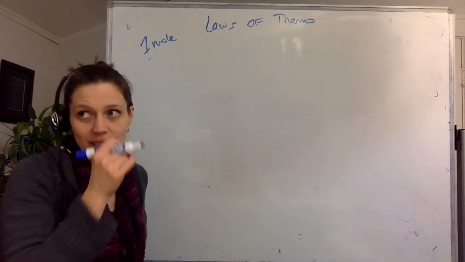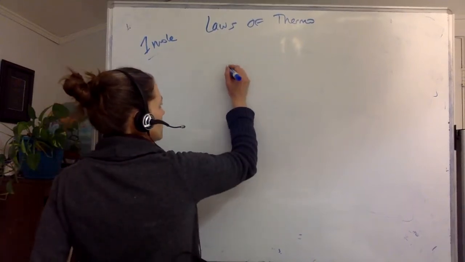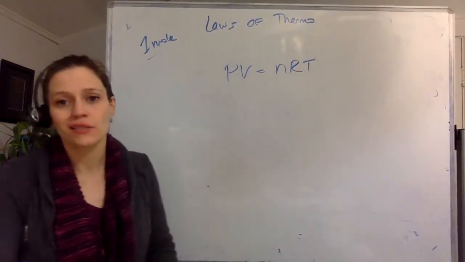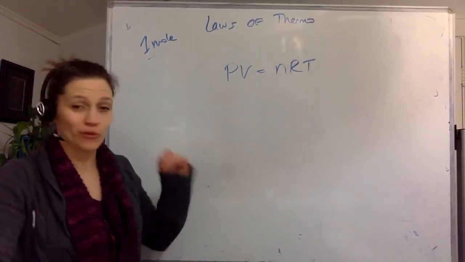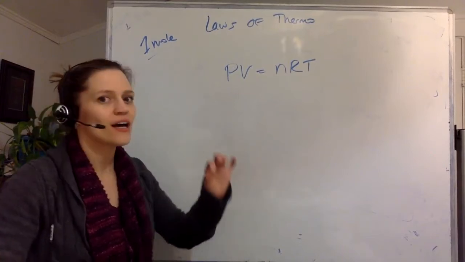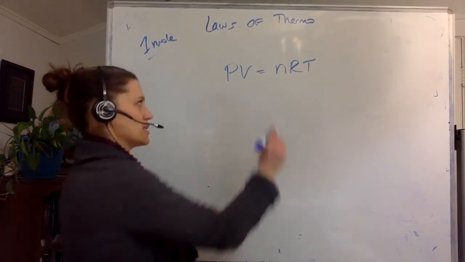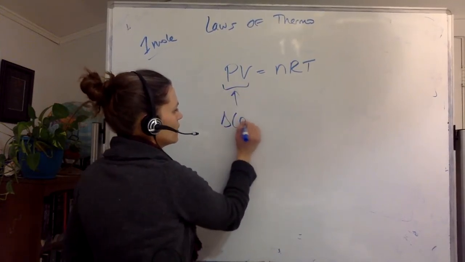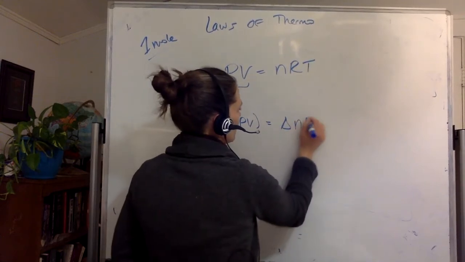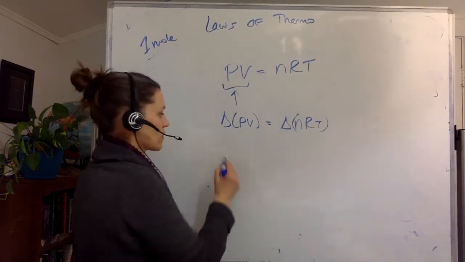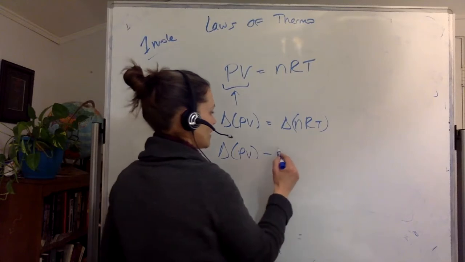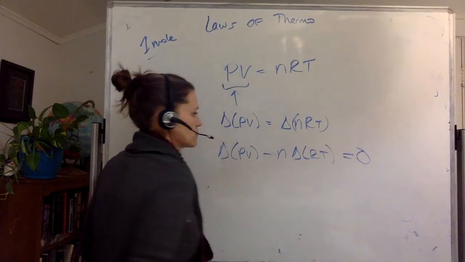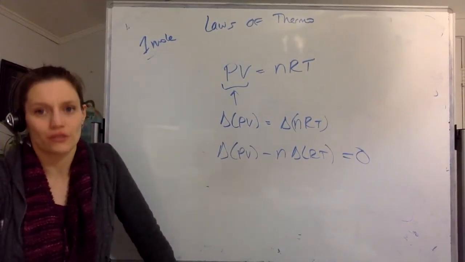Okay, the last thing I want to talk about is heat and work. Specifically, we started this class a couple weeks ago looking at PV equals nRT, and we will continue to look at PV equals nRT. Think about what this represents. So what if I said, okay, well, what is delta PV equal to delta nRT? What if I said delta PV minus, and I'm going to say that n is constant. Does this look familiar at all?